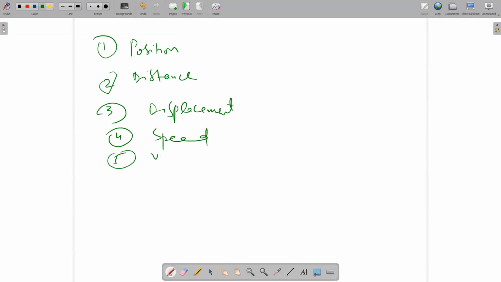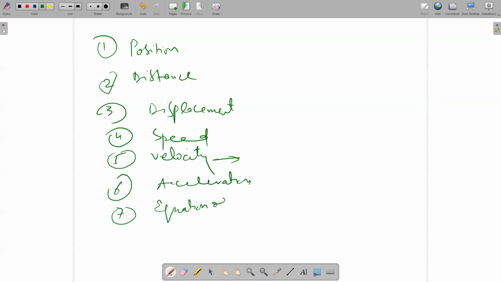Number 5 is velocity, which has many kinds: constant velocity, variable velocity, instantaneous velocity, average velocity, and average speed. Then we will discuss acceleration, and after that the equations of motion for constant acceleration.